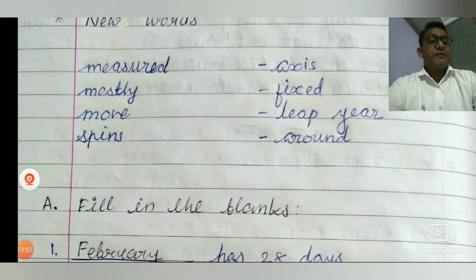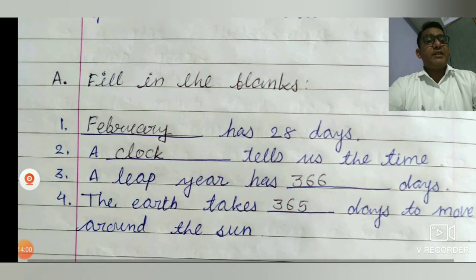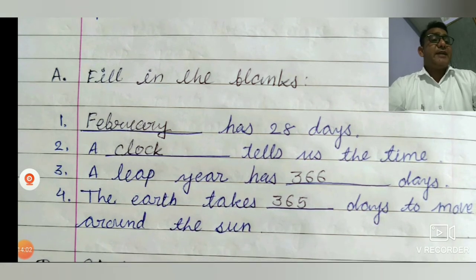Leap year. Around. Now friends, filling the blanks. Dash has 28 days. Which month has 28 days? February has 28 days. Also, you can call it the shortest month in the year. So February is the shortest month in the year.